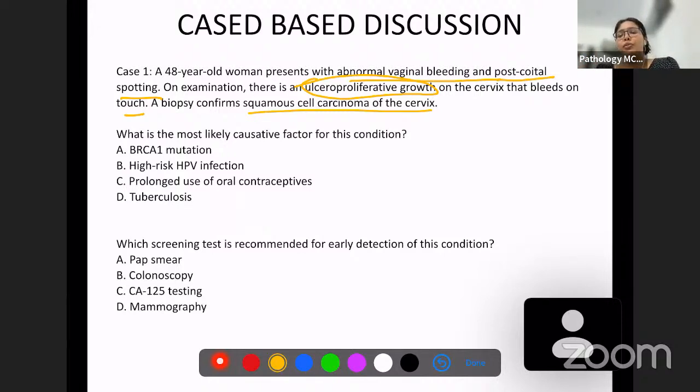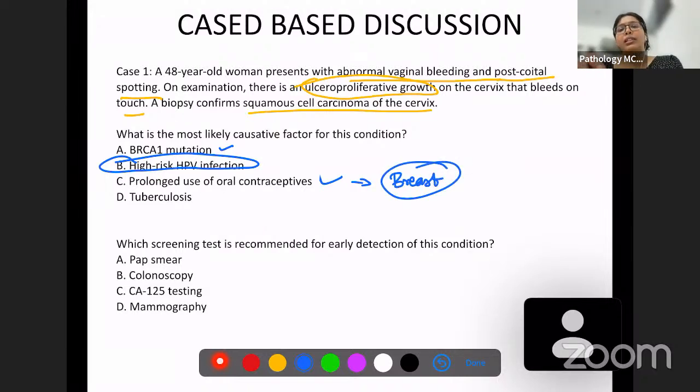Okay, so we have options over here. This is a very easy question. We know the answer is high risk HPV infection. They have other options also. Most of the options, BRCA1 mutation, prolonged use of oral contraceptives, these are all risk factors for breast carcinoma and not cervical carcinoma.